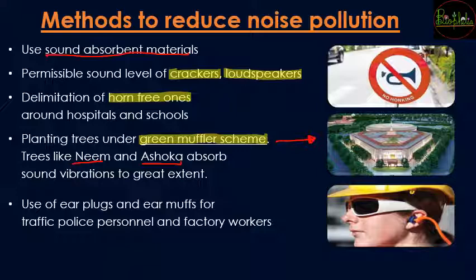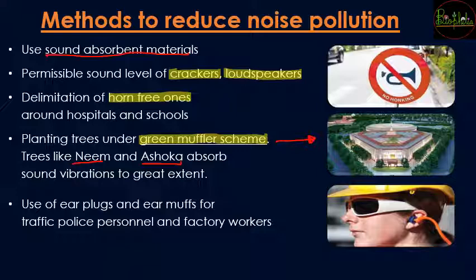So because of these trees planted, there is going to be a great extent of reduction of the noise. So you can imagine in the middle of the country, that is Delhi, the parliament is going to have a peace of mind because of this green muffler scheme.